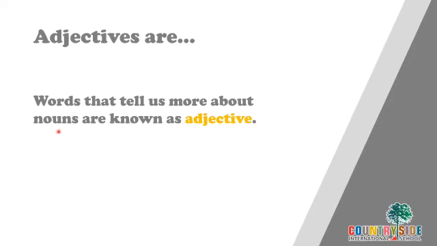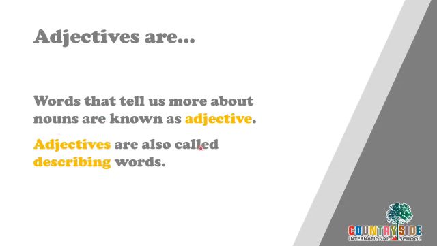When some words tell something more about nouns, they are called adjectives. Adjectives are also called describing words because they describe the noun. Let's see some examples and it will be more clear to you.